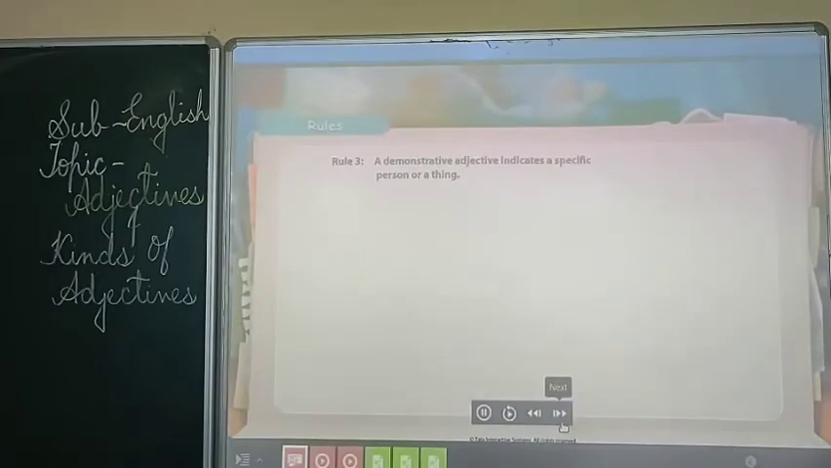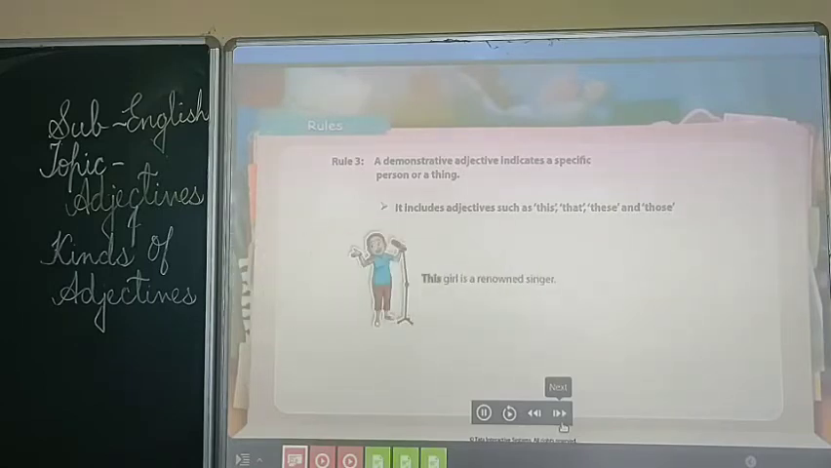A demonstrative adjective indicates a specific person or a thing. It includes adjectives such as this, that, these, and those. Here are a few examples. This girl is a renowned singer. That machine costs a lot. These mangoes are rotten.